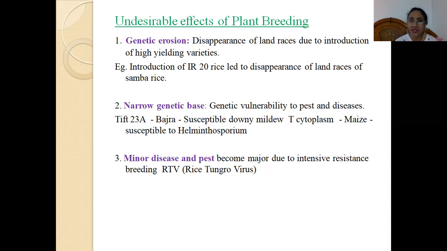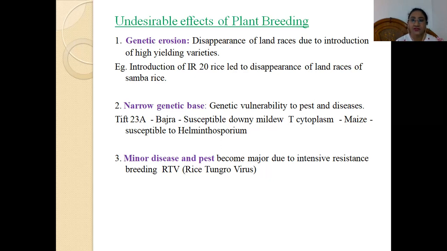An example of genetic erosion is the introduction of IR20 rice, which led to the disappearance of the local land race of Samba rice. Samba rice is a local land race. So by the introduction of IR20, it led to the disappearance of Samba rice.